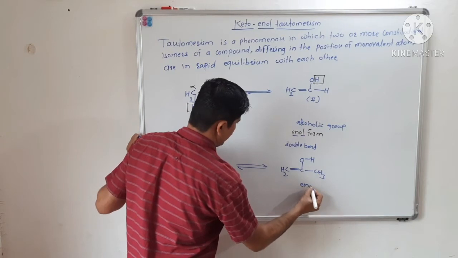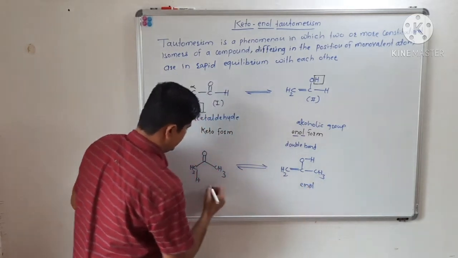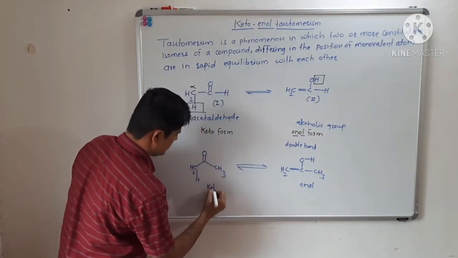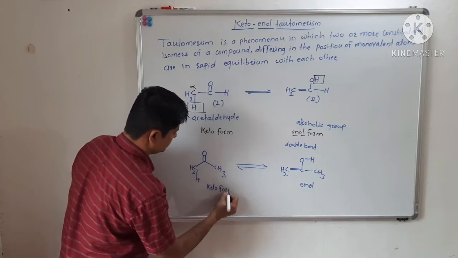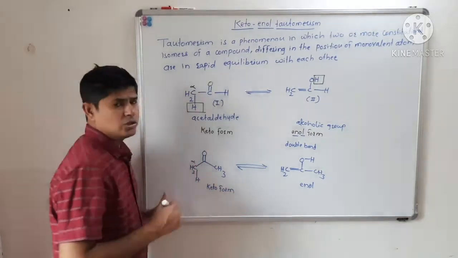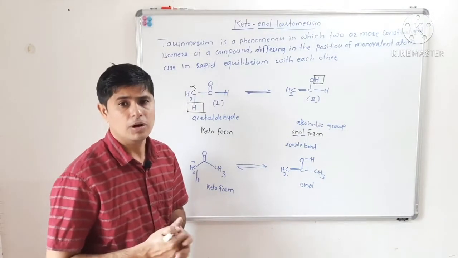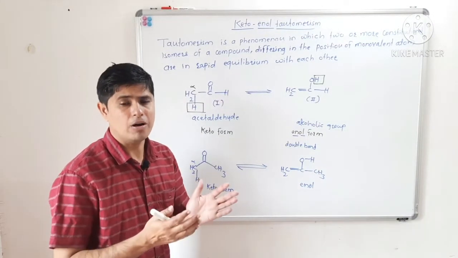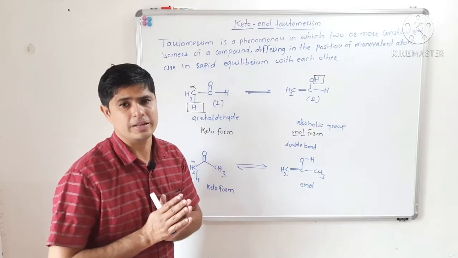This is the enol form of acetone, and this is the keto form. So what will be the condition for a compound to undergo keto-enol tautomerism?